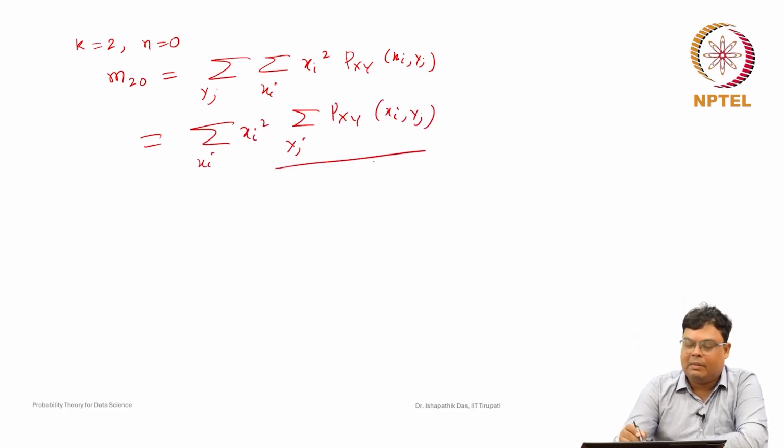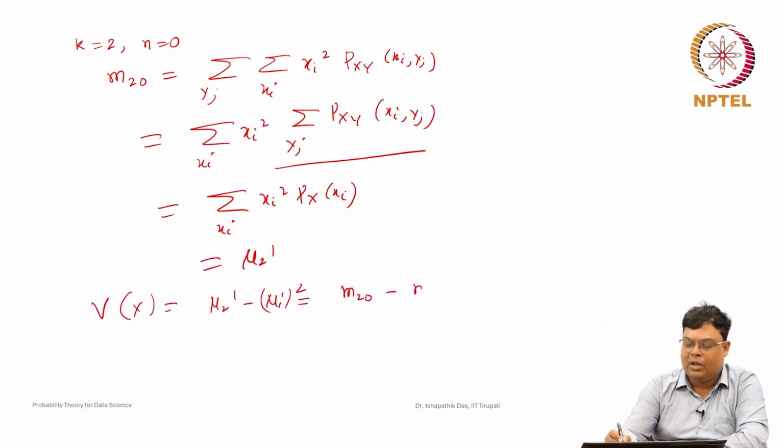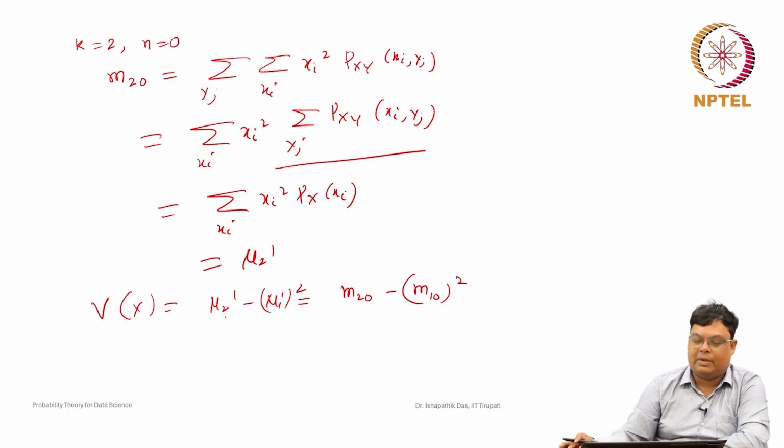Now, this sum is nothing but the marginal probability mass function of x. So, this is the summation of x i square p x of x i, which is nothing but mu 2 dash in our definition. So, m 2 0 is nothing but mu 2 dash. Hence we can find the variance of x as mu 2 dash minus mu 1 dash whole square. In this notation, this is m 2 0 minus m 1 0 whole square. So, this is the variance of x.